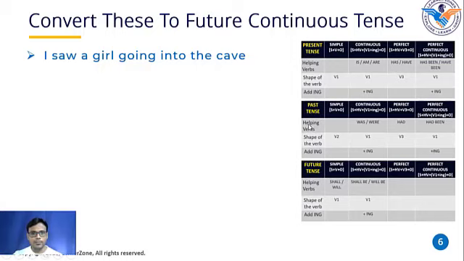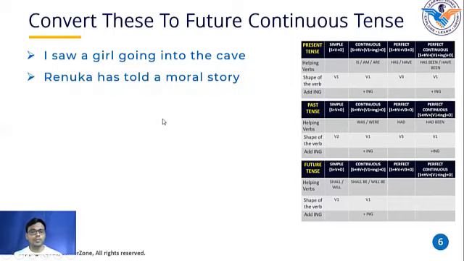In simple tense. So in simple present tense, we are using the first shape of the verb. In simple past tense, we are using the second shape of the verb. So this sentence has been framed in simple past tense. I saw a girl going into the cave. Okay, saw is the second shape of the verb and we are not using any helping verb. I hope this is clear. Okay, now Renuka has told a moral story.